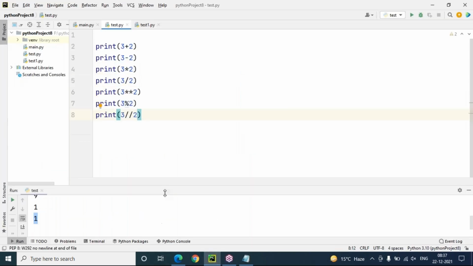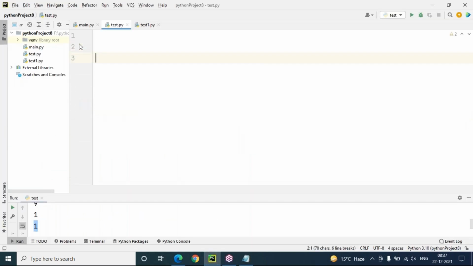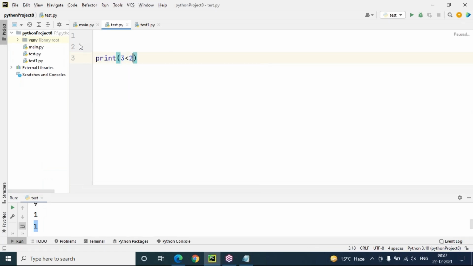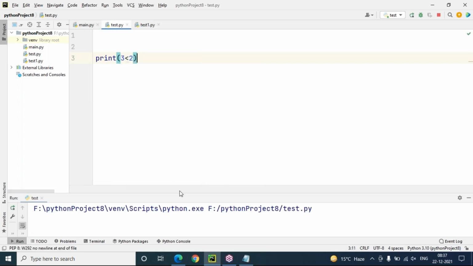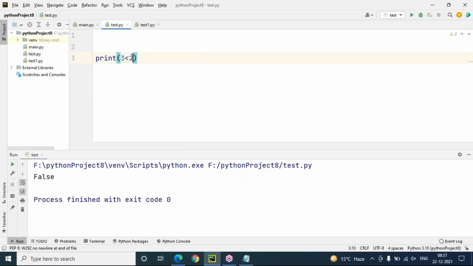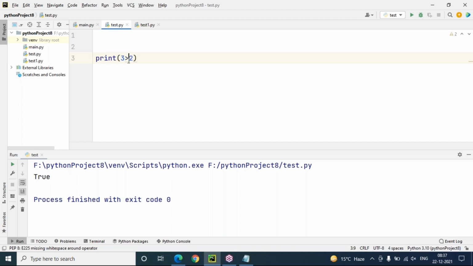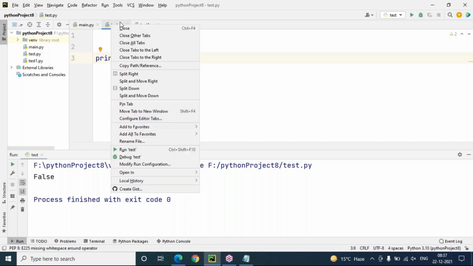Okay, let me check. Print 3 less than 2. 3 less than 2 is not correct, so obviously it returns false. 3 greater than 2, this is correct. And 3 equal to 2, not correct, false. 3 not equal to 2, yes, exactly. 3 is not at all equal to 2.